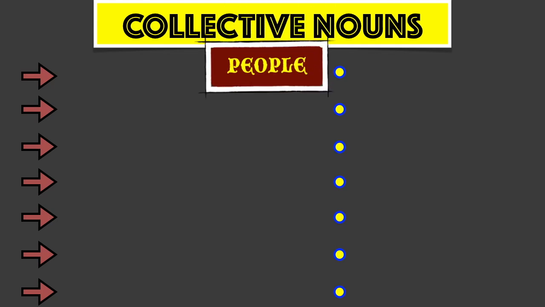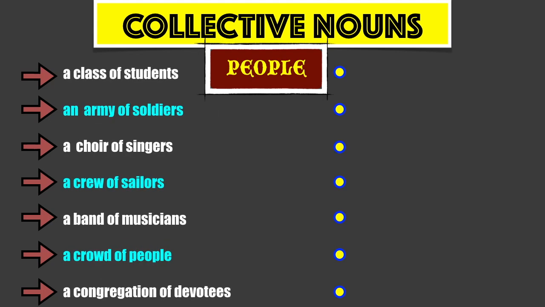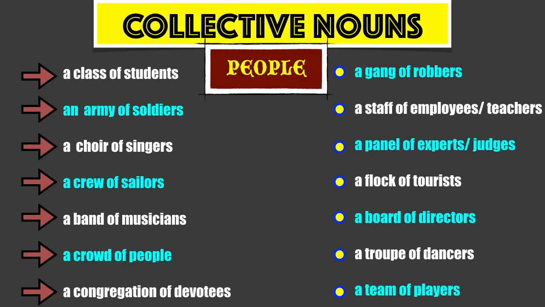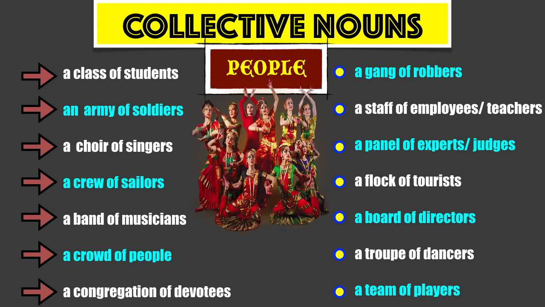People. Let's explore collective nouns used to describe human groups. A class of students, an army of soldiers, a choir of singers, a crew of sailors, a band of musicians, a crowd of people, a congregation of devotees, a gang of robbers, a staff of employees or teachers, a panel of experts or judges, a flock of tourists, a board of directors, a troupe of dancers, a team of players, and many others.